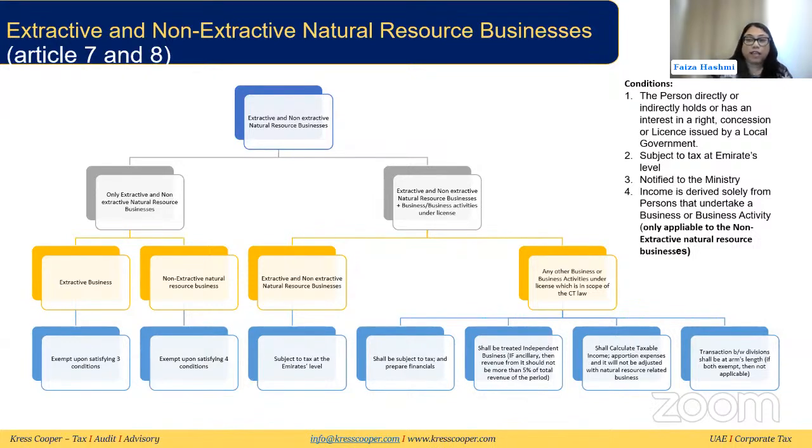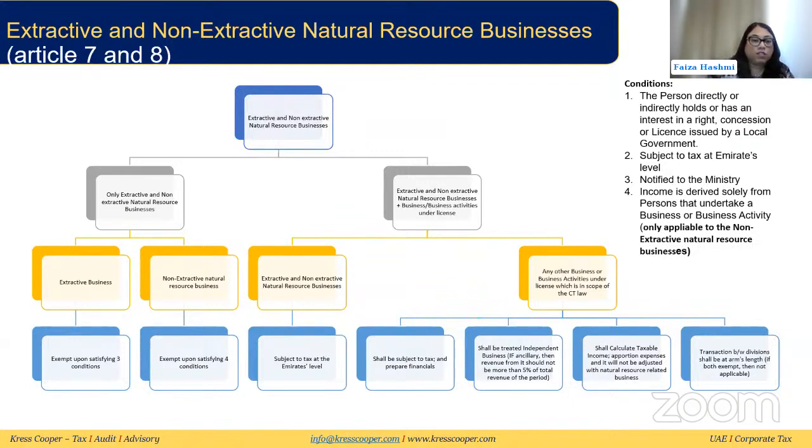They are subject to tax at Emirates level, which is why they are exempt from corporate tax. And they have notified the ministry, which, like we discussed, is one of the conditions for this automatic exemption. So if they are meeting these three conditions and doing extractive business, they will get this benefit and be exempt from corporate tax.